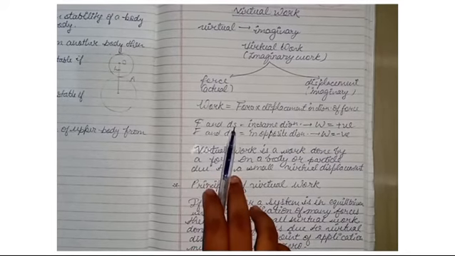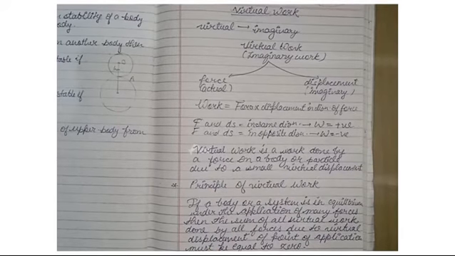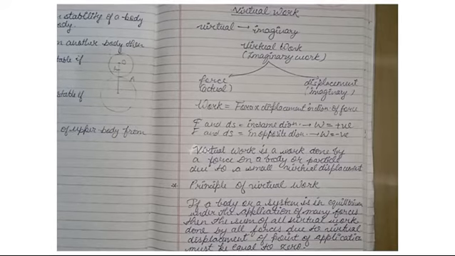If the force and displacement are in the same direction, then the work will be positive, and if the force and displacement are in opposite directions, then the work will be negative, which we all know. So what is the definition of virtual work? Virtual work is work done by a force on a body or particle due to a small virtual displacement. As I have told you earlier, force is actual and displacement is imaginary in case of virtual work.